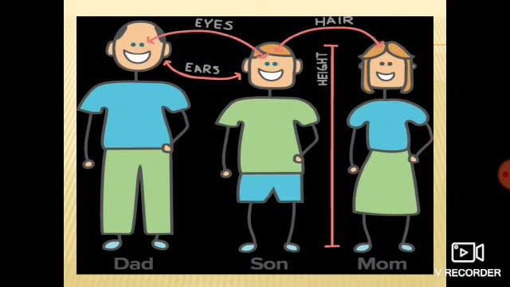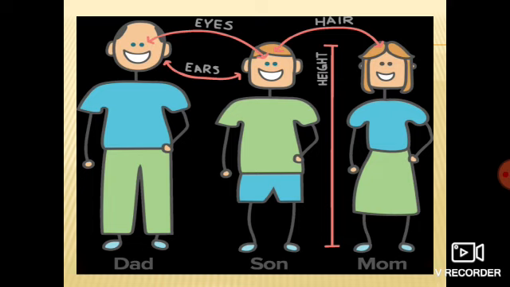Now just look at this picture also. In this picture, you will come to know that the son is different from his parents, right? The son has the mixed characteristics of both parents, right? Like he has got his hair from his mother. Correct.